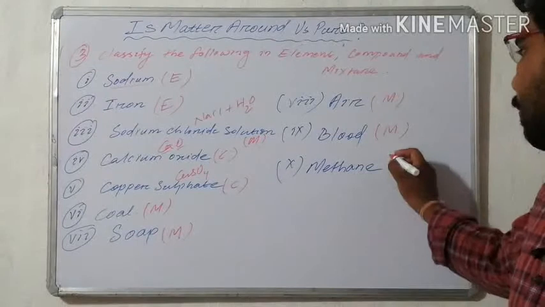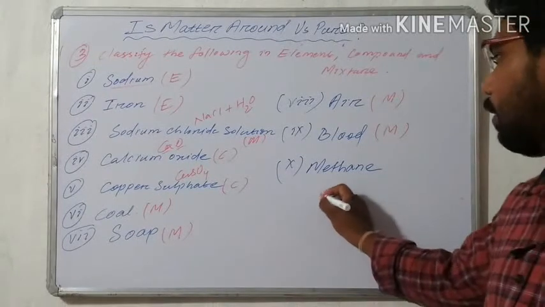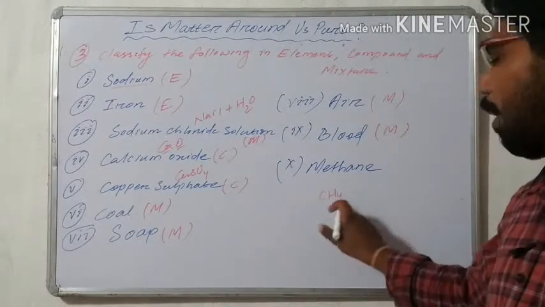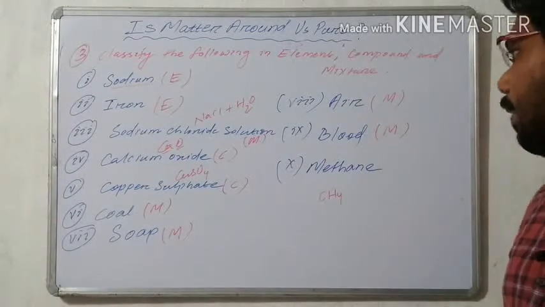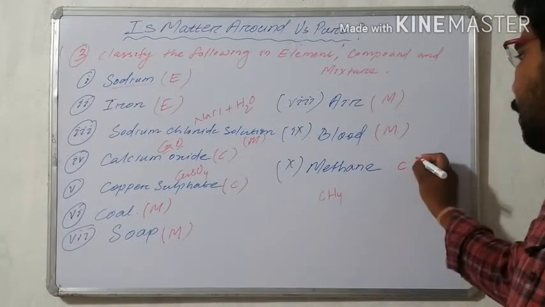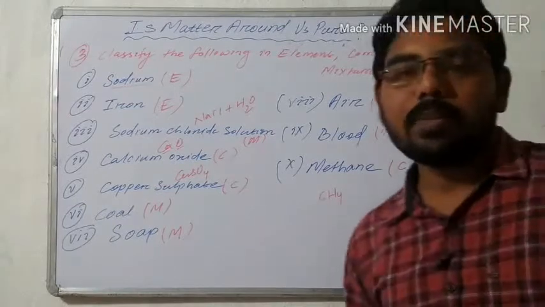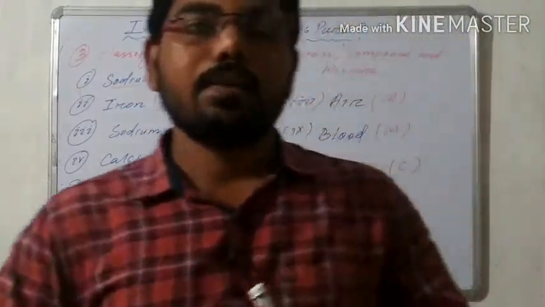Next is methane. What is the formula of methane? The methane formula is CH4. Here carbon and hydrogen are present in a definite ratio, that's why methane is a compound. So methane is a compound.